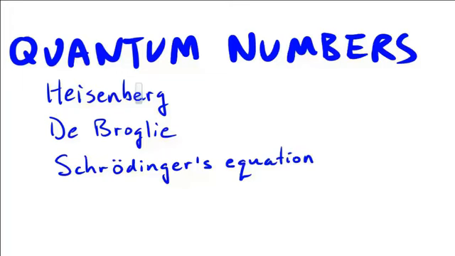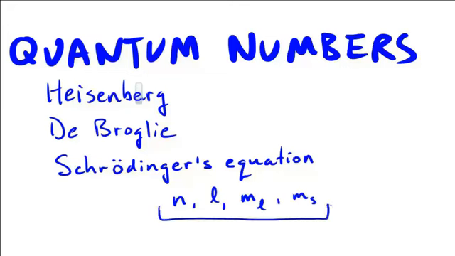Now, the equation is very complicated math, but we can derive from the equation three quantum numbers symbolized n, l, and m sub l, as well as a fourth that came a little later, m sub s. And we will take a look at these in the rest of this presentation. What do each of these symbolize, and how are they related to what the electron is doing, what the orbitals are, and how the orbitals are oriented.